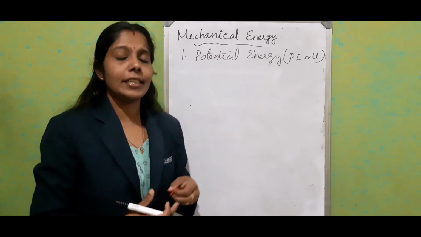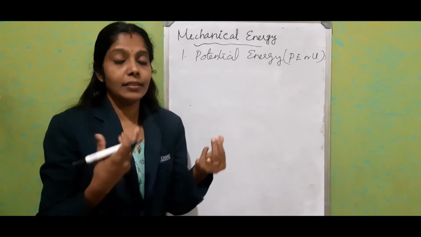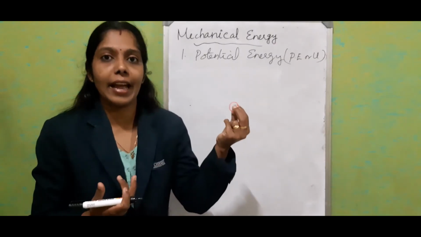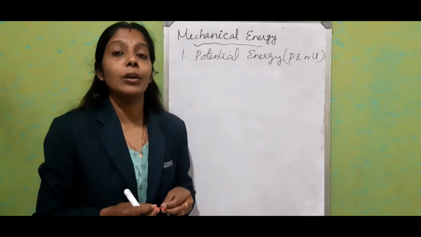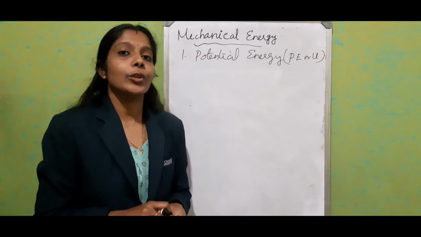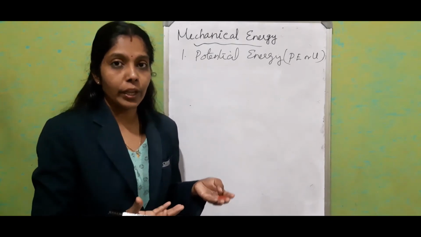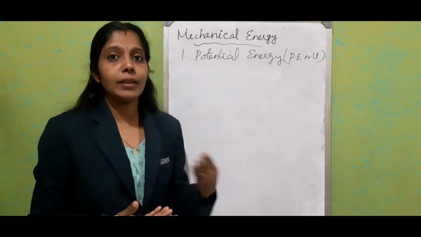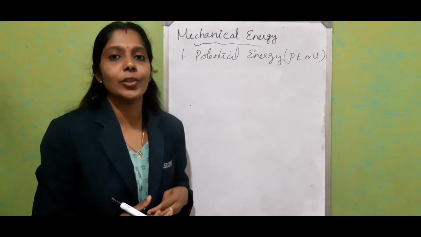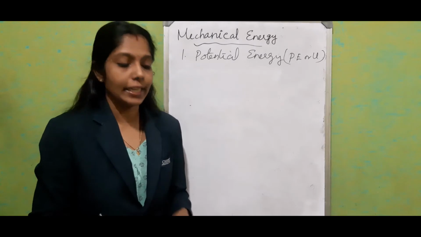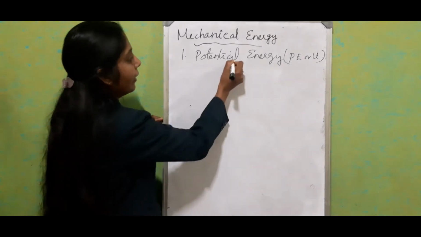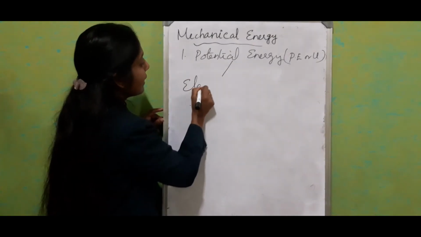Elastic potential energy means that after leaving it, it will come back to the original position. So the energy possessed by a body due to a deformed state or shape change is known as elastic potential energy. So we can write here the first one as elastic potential energy.